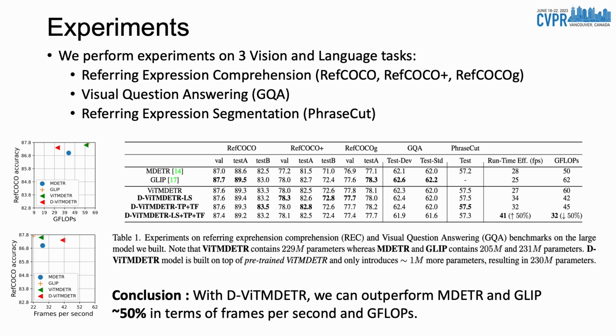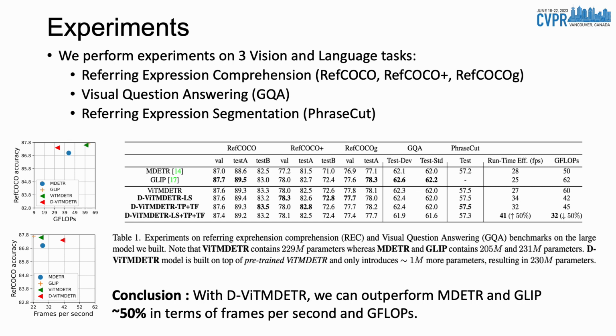Finally, we perform experiments on three different vision and language tasks that include referring expression comprehension, visual question answering, and referring expression segmentation. For referring expression comprehension, we use RefCOCO, RefCOCO+, and RefCOCOg. For visual question answering, we use GQA. And for referring expression segmentation, we use the PhraseCut dataset.